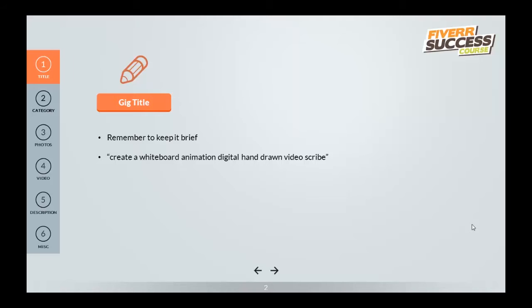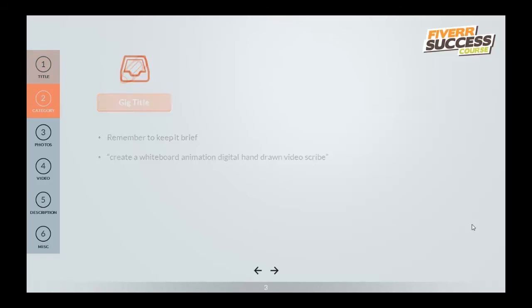I know it sounds very weird, but you're going to be using all the keywords possible in that title, because people might search whiteboard drawing, they might search whiteboard animation, they might search digital hand drawing, they might even search video scribe. So you want to make sure you catch all the keywords possible to drive more traffic to your gig. The next thing is a category. The best category I found for this type of gig is video animation, animation in 3D.